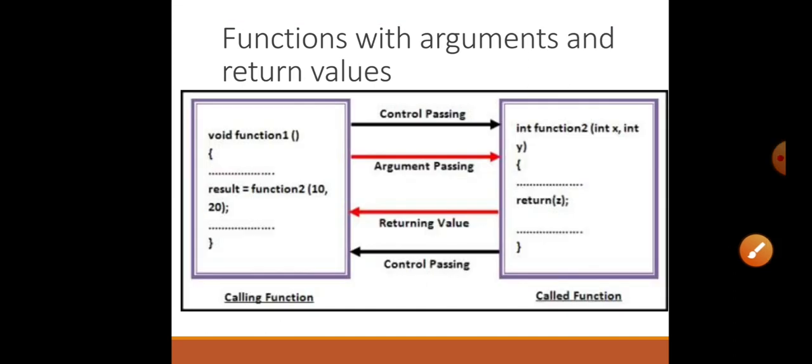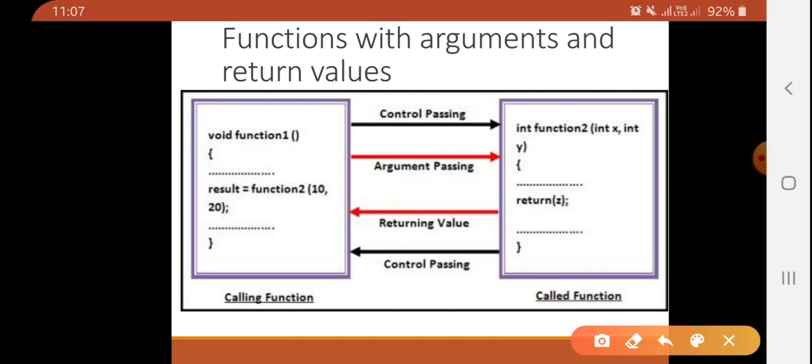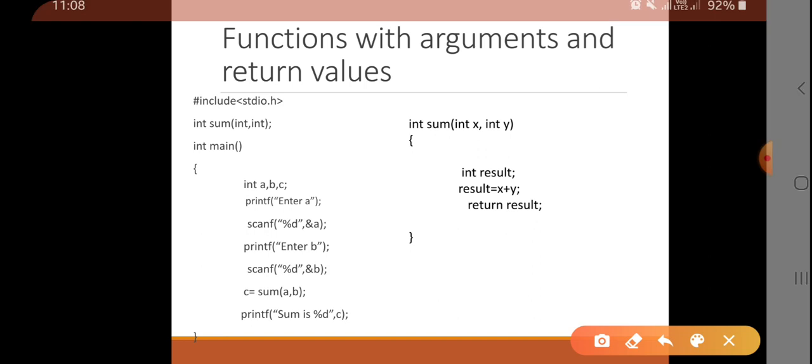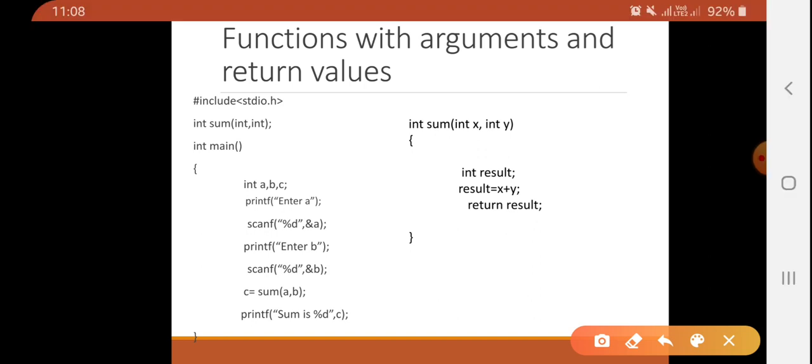Last category, function with argument and return type. So we are passing some value from one function to another function and the called function will return some value. We will see with the help of an example. Assume we want to perform the sum of two numbers, same program. So we have to pass two arguments. Yes, it will return some value, so integer.